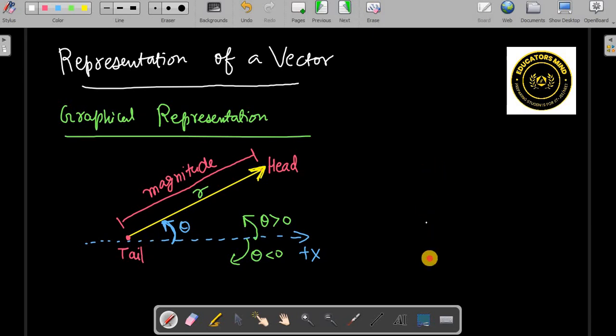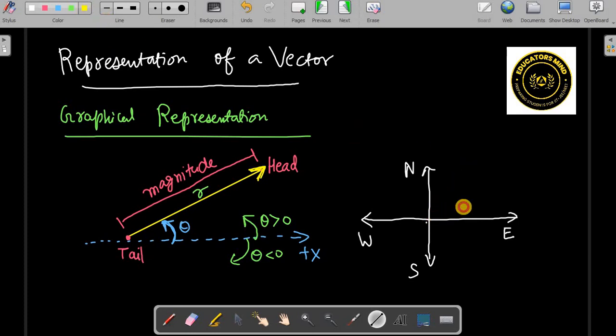So first of all I should have an idea of this. This is east, this is west, this is north, this is south. So if I have to represent a force at that 30 degree, first of all we will make a force representation by a line.